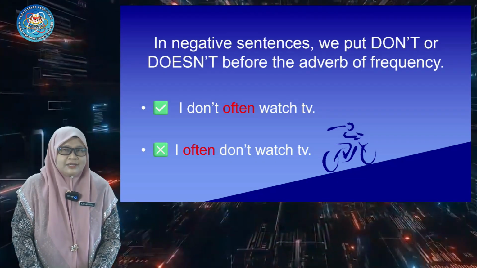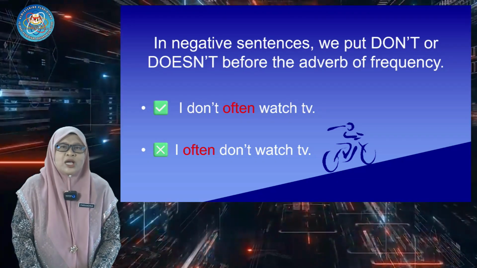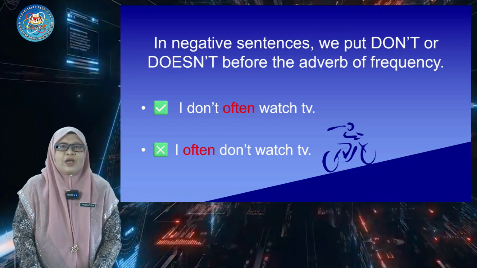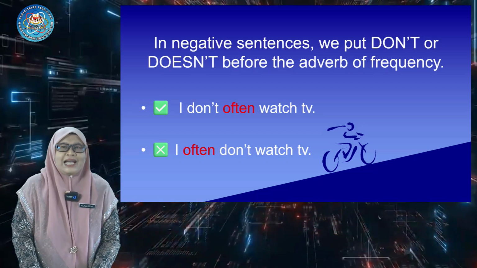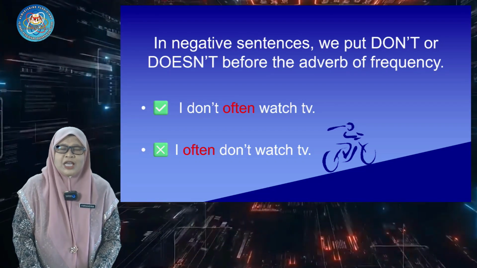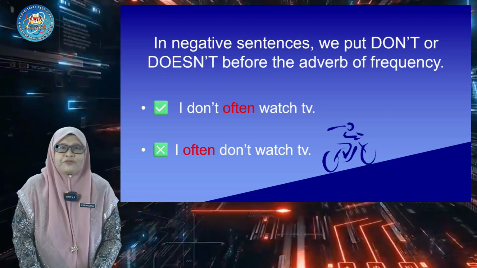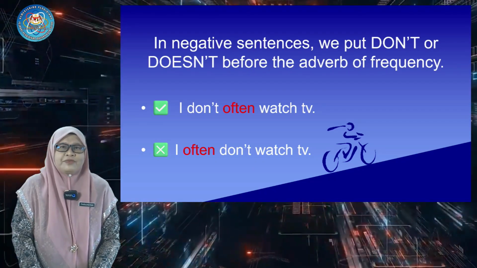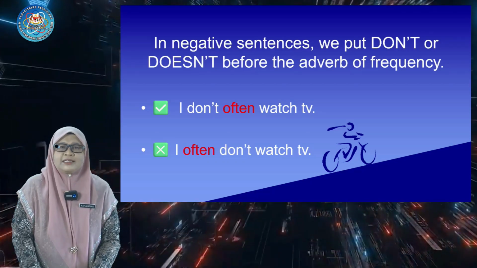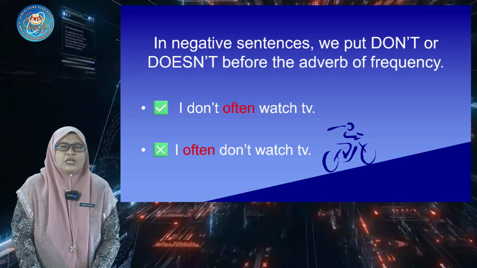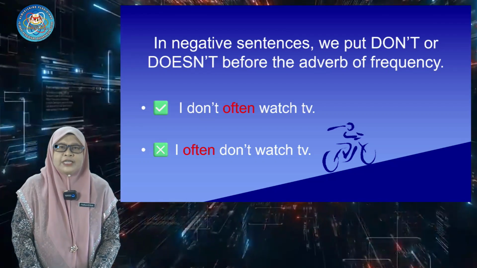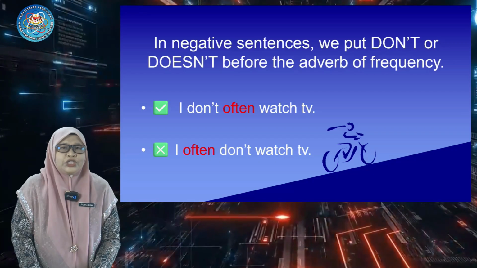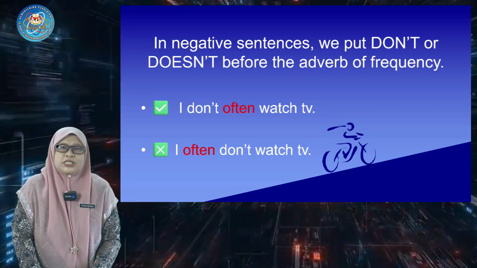In negative sentences, we put don't or doesn't before the adverbs of frequency. For example, I don't often watch TV. We don't say I often don't watch TV. As you can see, the adverb of frequency for this sentence is often. So, we put often after don't. So, the sentence is, I don't often watch TV.